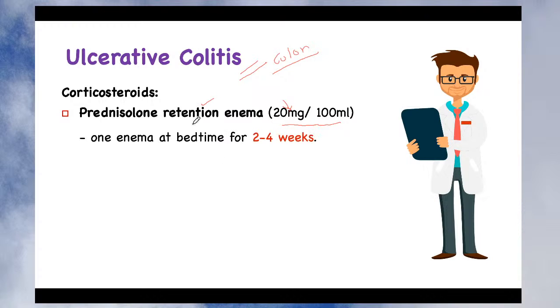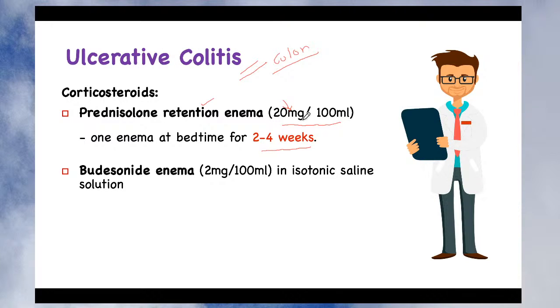So one enema at bedtime, given for 2 to 4 weeks. When you are giving it at bedtime, the patient is lying down, so there is less possibility of leaking out of that particular enema. So it ensures maximum contact of the drug with the inflamed intestinal mucosa. And as we know that prednisolone is anti-inflammatory, it will help to reduce the inflammation. So prednisolone retention enema is the first drug.